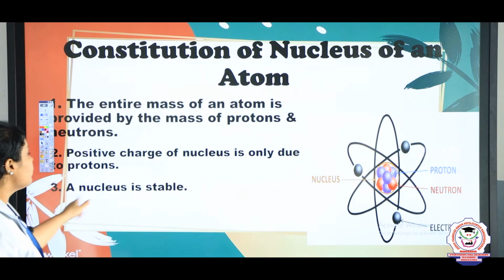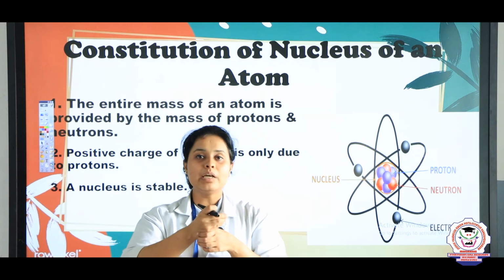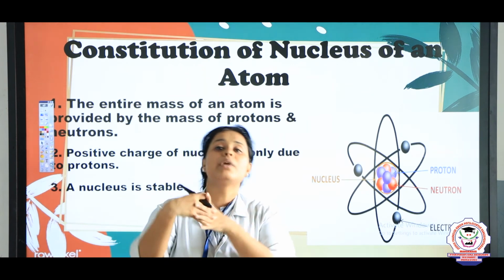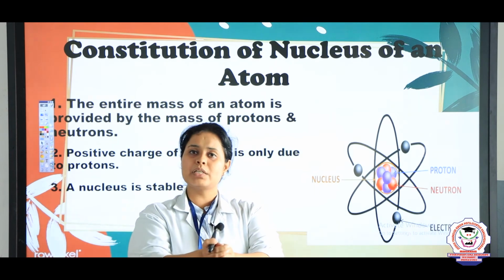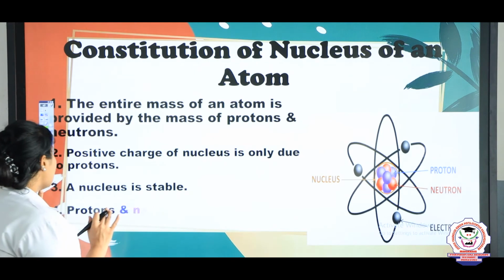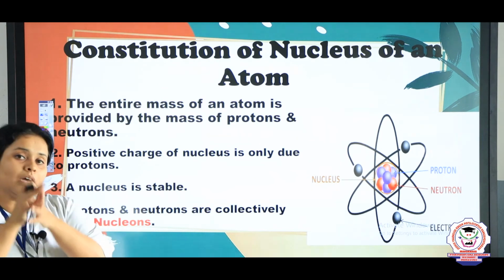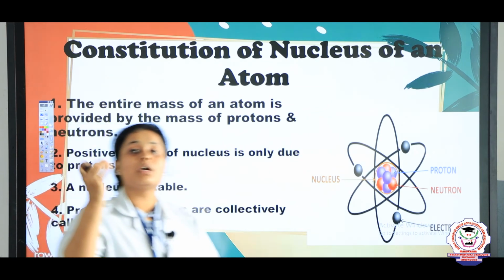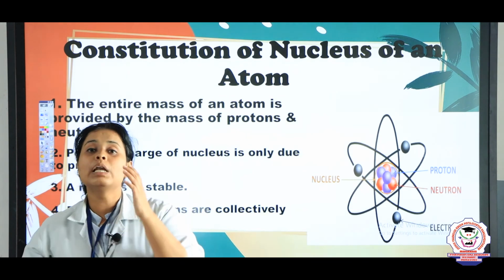The third point is a nucleus is always stable. Stable means whenever there is the company of a different atom or element, let it be an electron, there will be no aberration, no fight, no randomness, because it is a stable substance. It does not need anyone to make it stable, it is always happy alone. And the last point is the protons and neutrons present in the nucleus are also known as nucleons.